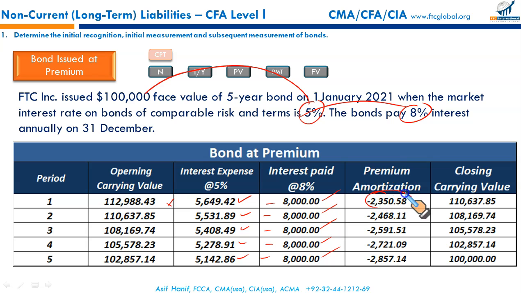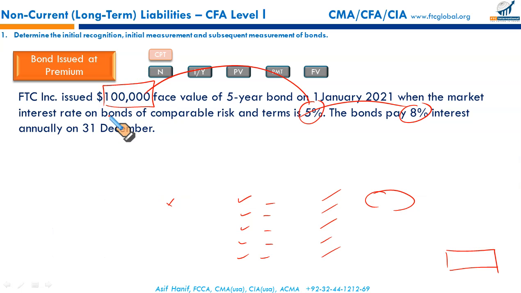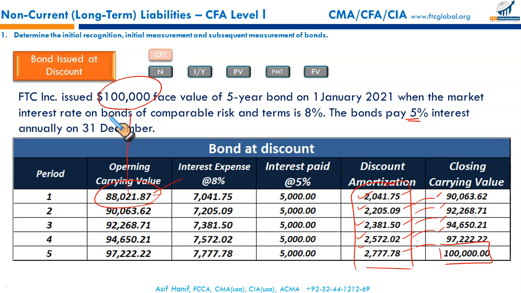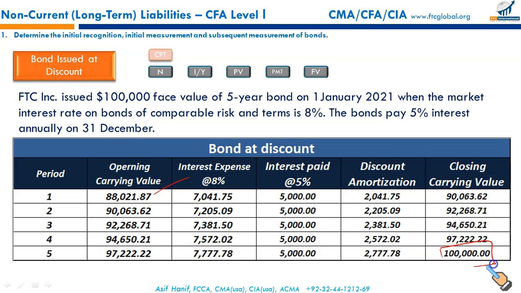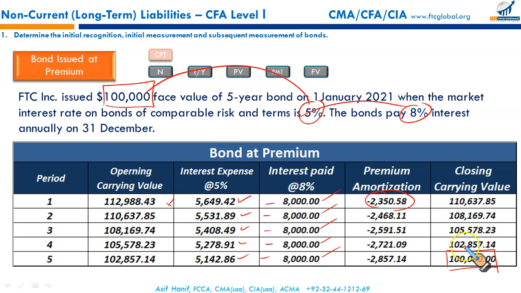This premium amortization every year will reduce the carrying value of your bond, and at the date of maturity, your carrying value will be the same as the face or the par value of the bond. So you just saw in the previous example that a discounted bond went up from $88 to $1,000, and a premium bond also fell from $112 to $100,000 at the date of maturity.